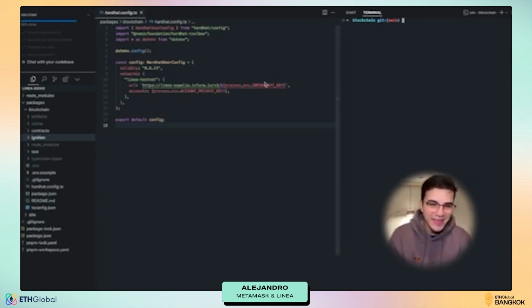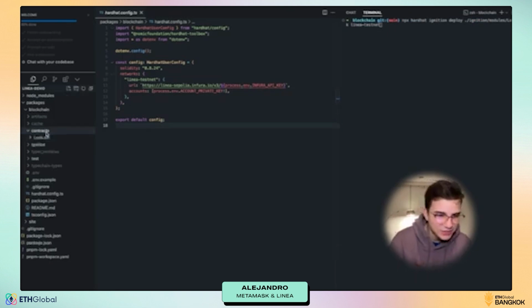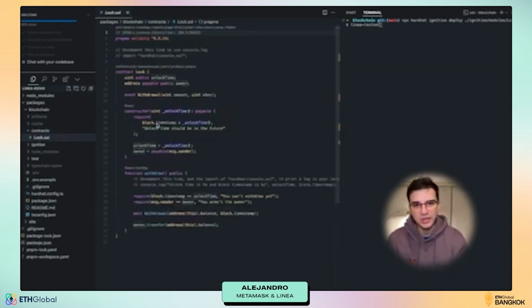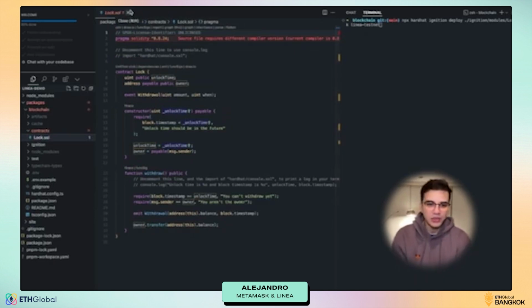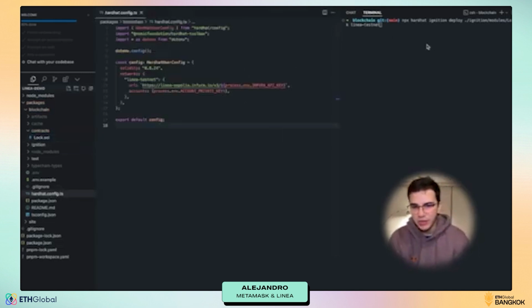Okay, so we're back. I have added my API keys. So yeah, basically now what we have to do is to run the npx hardhat ignition deploy command, so we can deploy our contract. Basically, we're using the sample contract that Hardhat brings when we initialize a project. So yeah, we're going to be deploying that, and we're going to be deploying it to the Linea testnet. So let's try the command.